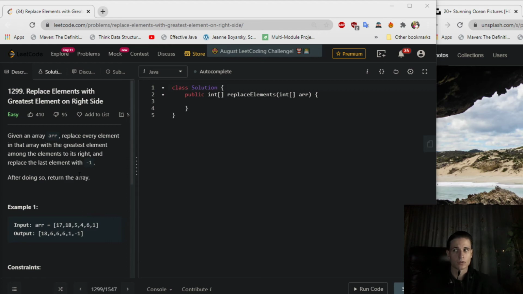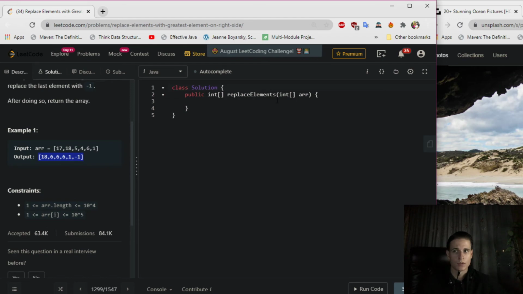And this is called replace elements with greatest element on the right side. Given an array R, replace every element in that array with the greatest element among the elements to its right, and replace the last element with -1. After doing so, return the array. For example, we got this array right here and we return this output.